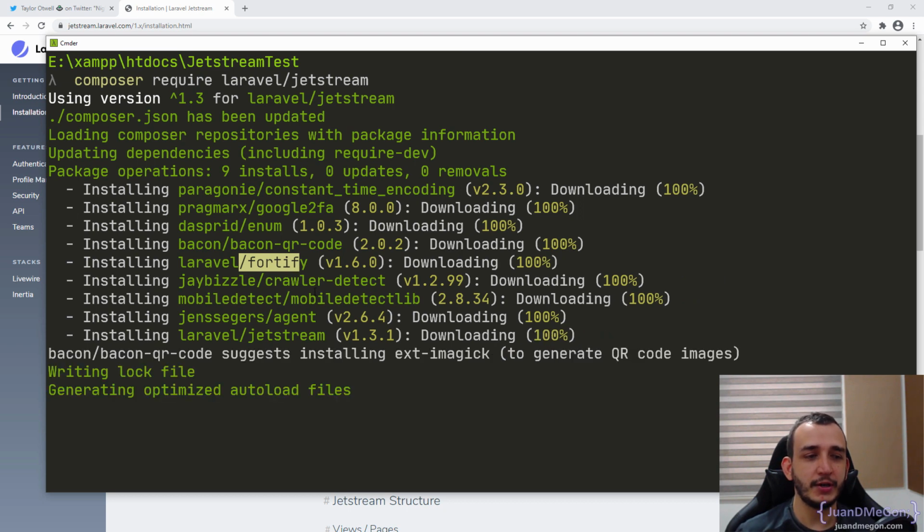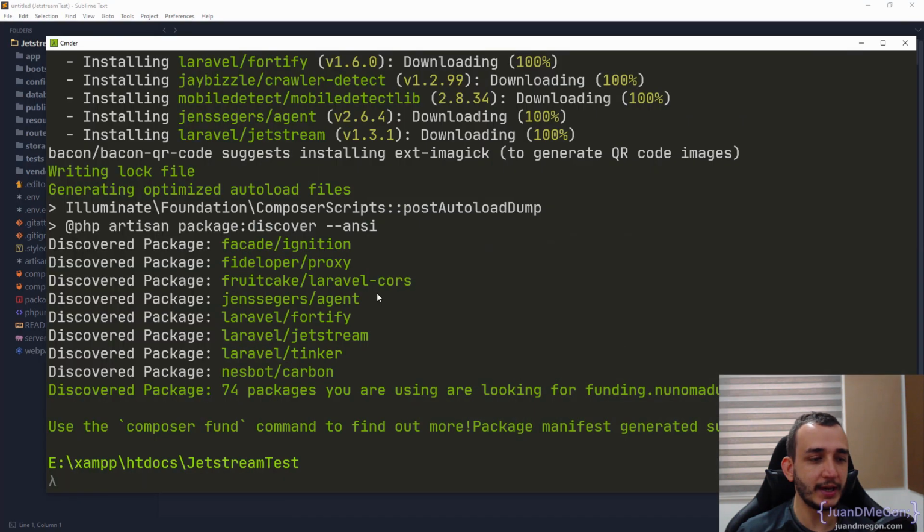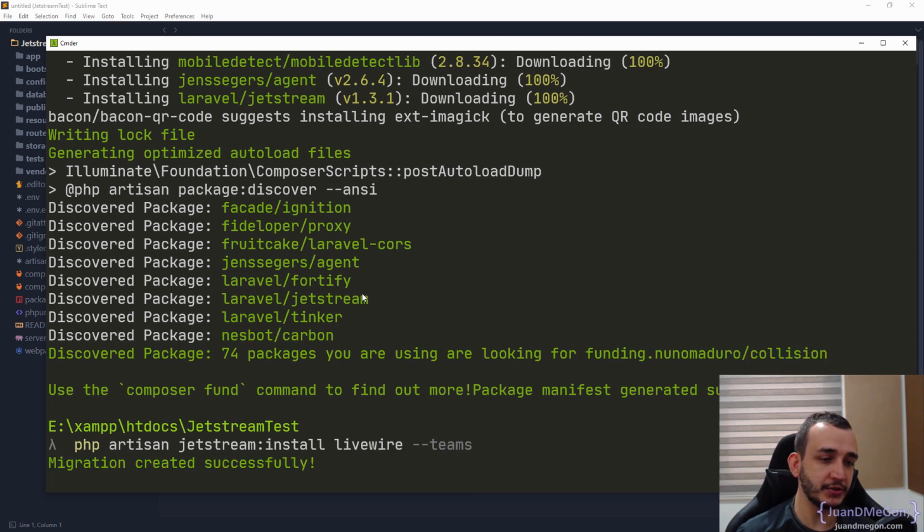And of course, we can eventually use the same structure here, the same command, and obtain Laravel Jetstream with the themes option, and of course using Livewire. So let's press enter here. Migrations created successfully. That's good. And let's check a little the differences with respect to the default structure of Laravel.